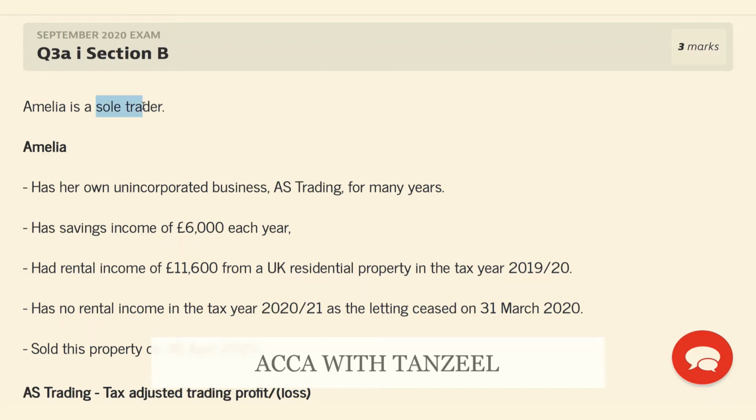Amelia is a sole trader. She has had her own unincorporated business for many years. This is her savings income. She has some rental income, and no rental income in the tax year of the loss, as the letting ceased on the 31st of March 20.